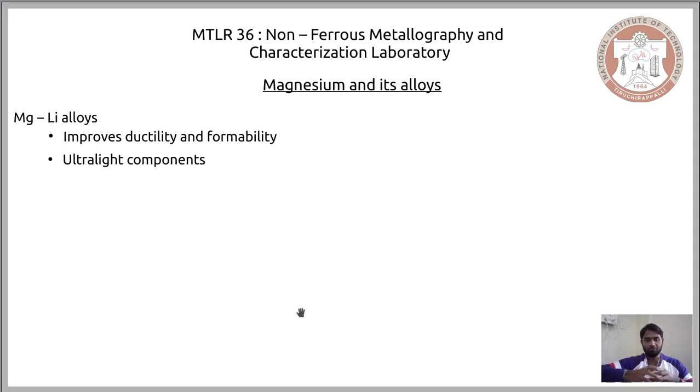So by virtue of including lithium, you are allowed to work extensively on magnesium and make intricate shapes out of it. Then you can extensively make some ultralight components out of it. So the ultralight nature comes from magnesium, and the intricate components are allowed to be made by the inclusion of lithium.